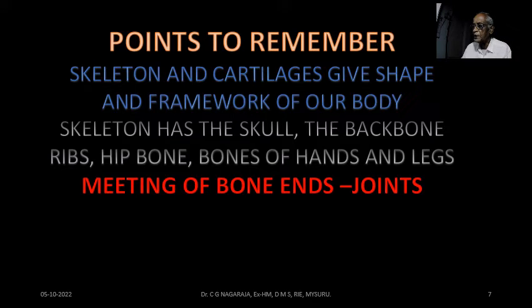Meeting of bone ends, we can call it a joint. What is a joint? If someone were to ask a small question, don't get confused. You say when two bones meet, that place is called a joint. That helps in the movement. Different types of bones have different shapes. These bones, when they meet, they start moving.